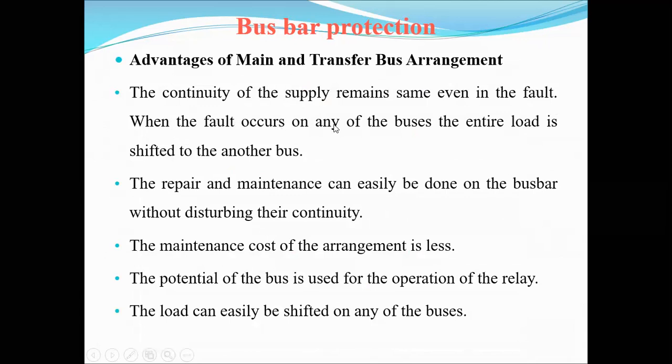When a fault occurs on any one of the buses, the entire load is shifted to the other bus. Suppose that for normal operating conditions, the total load is shared by the main bus bar. If any faults are obtained in the main bus bar system, the total load is shifted from the main bus bar to the transfer bus bar.